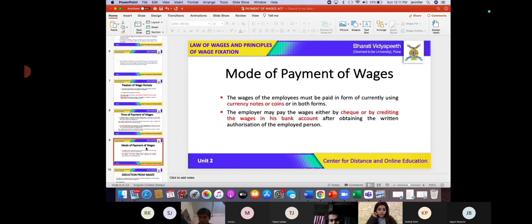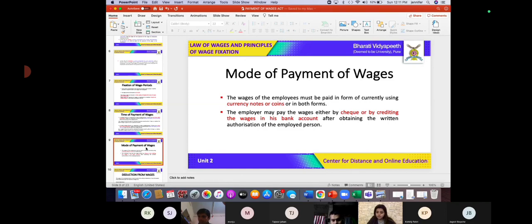Good. So definitely it can be cash, it can be coins. Can it be those cash and coins which are no longer being used? Can it be those currency notes and coins? No, ma'am. So can I say those currency and coins which are in use on the present day can be the mode of payment to the employees as wages?